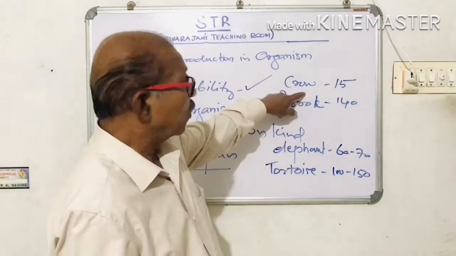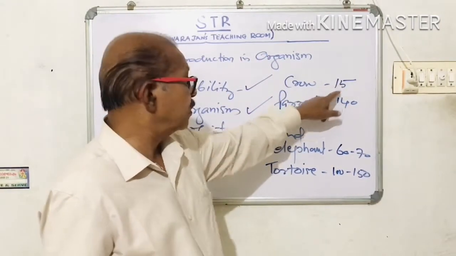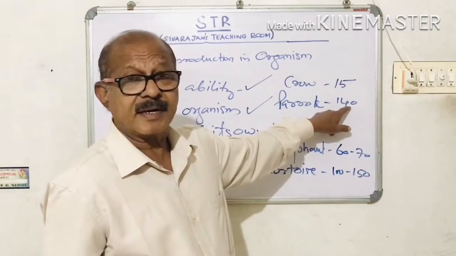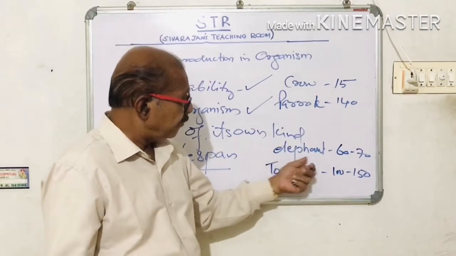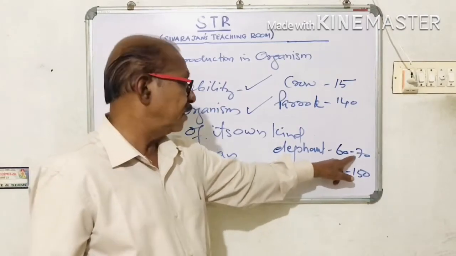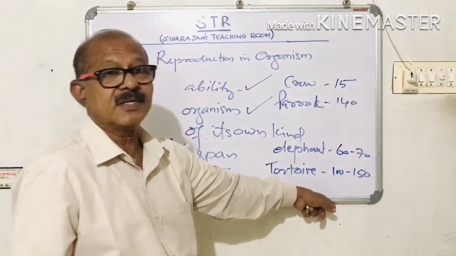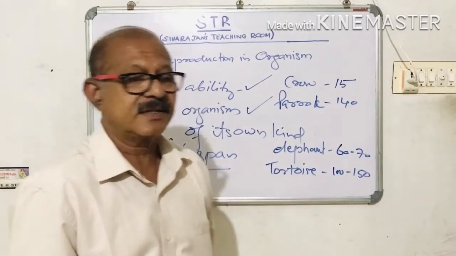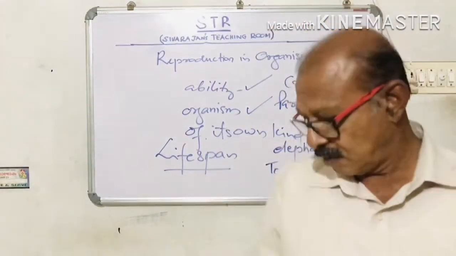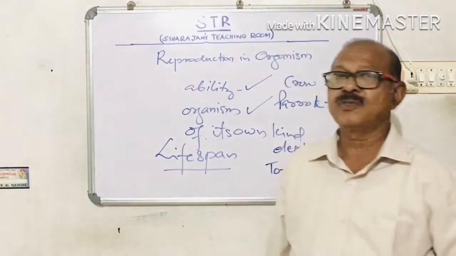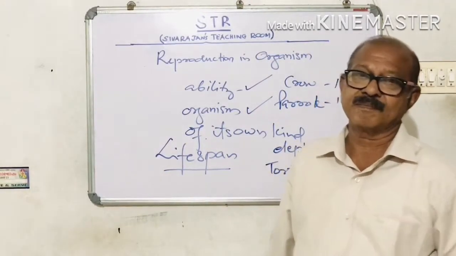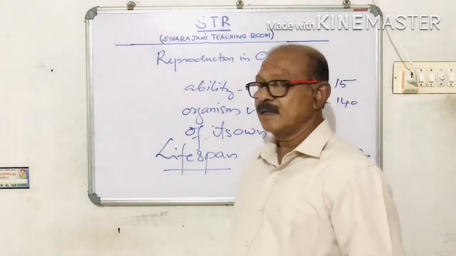See, a crow can live only for 15 years. A parrot can live for 140 years. An elephant can live for 60 to 70 years. And a tortoise can live for 100 to 150 years. From these figures, we can understand that the lifespan has no relation to the size of the organism. There may be a question in your examination.